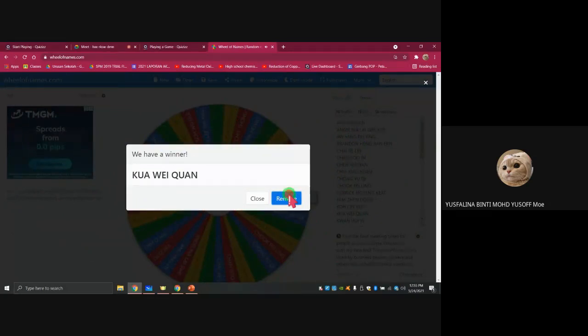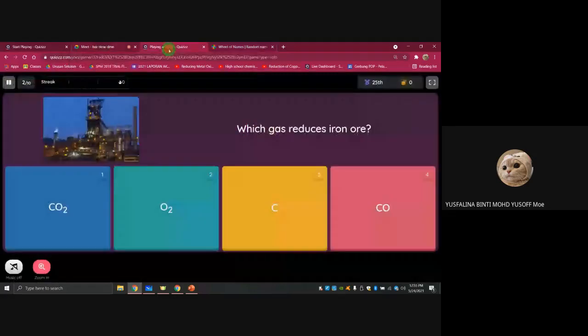Can you give me the answer for this one? Which gas reduces the iron ore? This one is carbon dioxide, this one is oxygen, this one is carbon, this is carbon monoxide. So what's the answer?